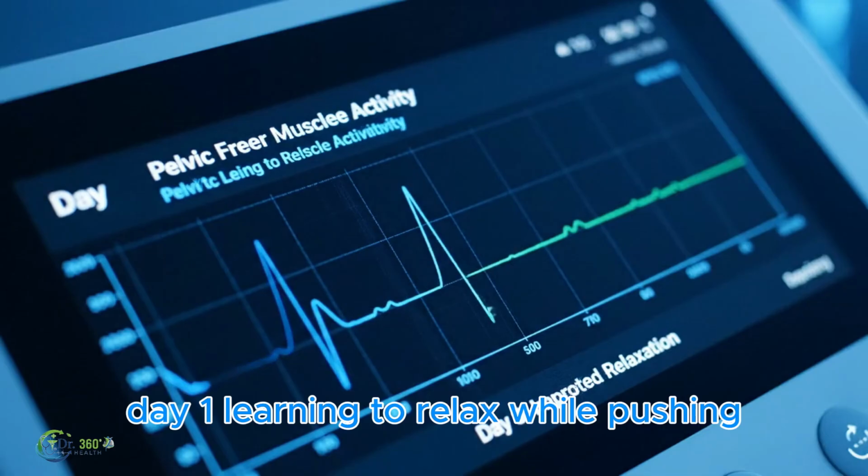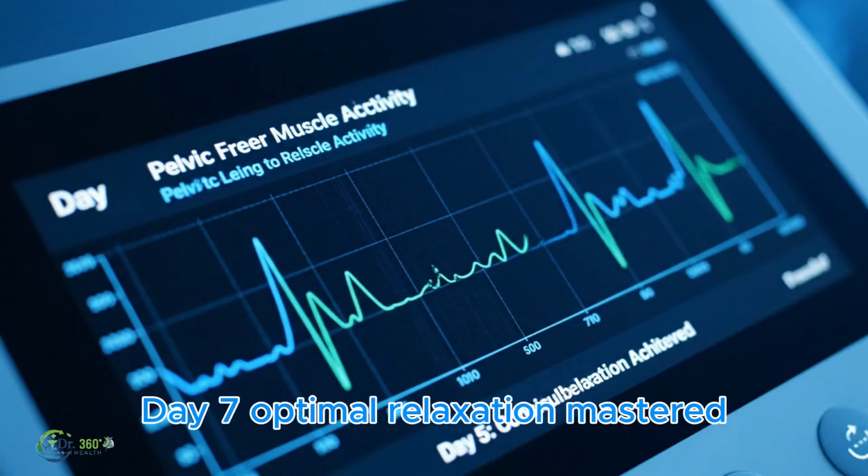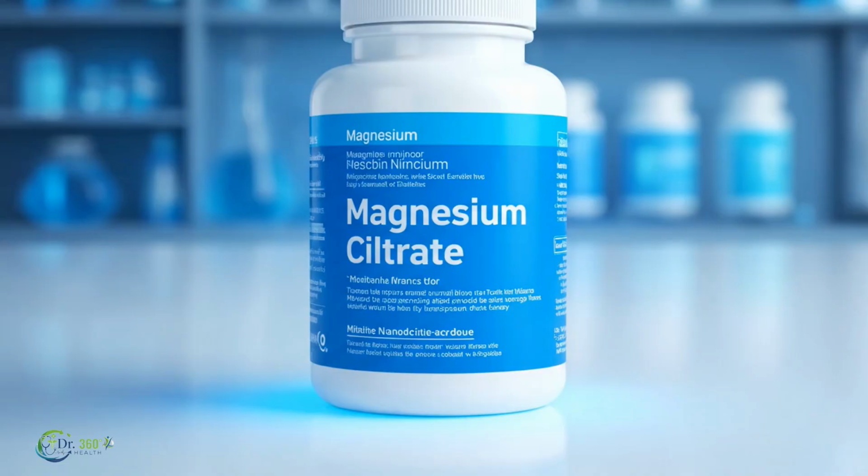Day 1, learning to relax while pushing. Day 3, improved relaxation. Day 5, consistent relaxation achieved. Day 7, optimal relaxation mastered.